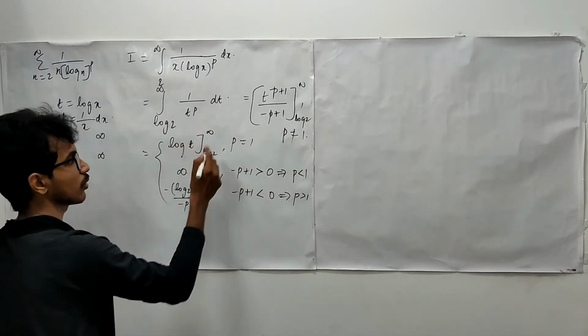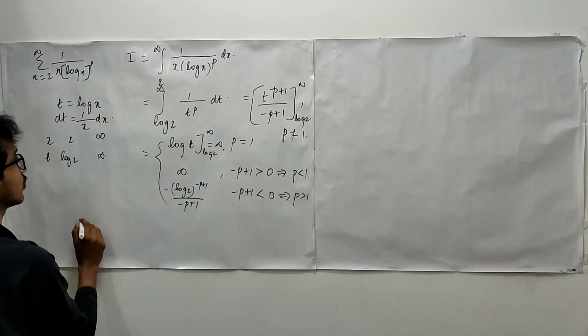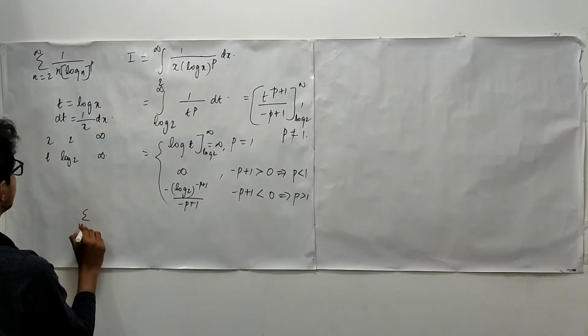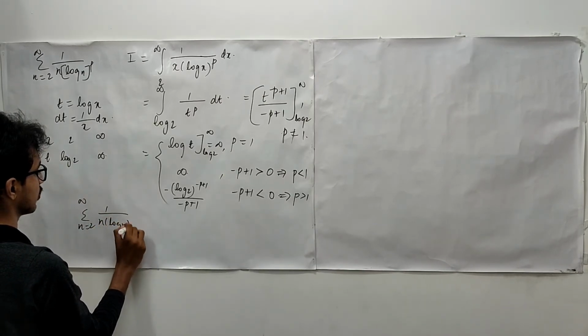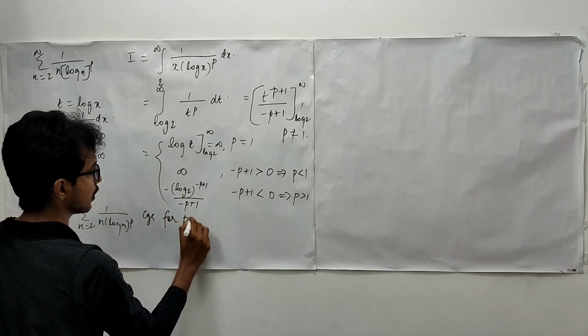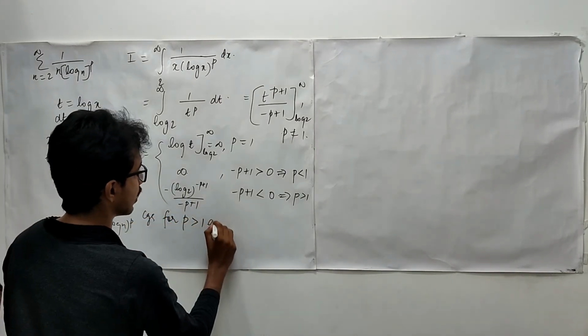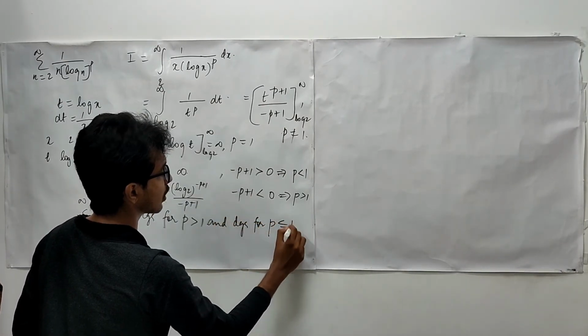Okay, here also what you are going to get? Infinity. So the given series converges for the case when p bigger than 1 and diverges for p smaller than or equals 1.